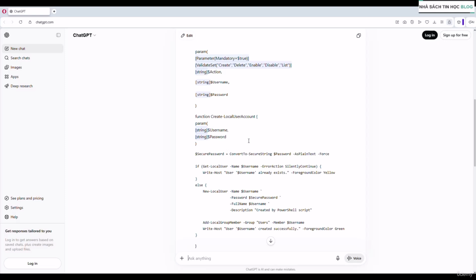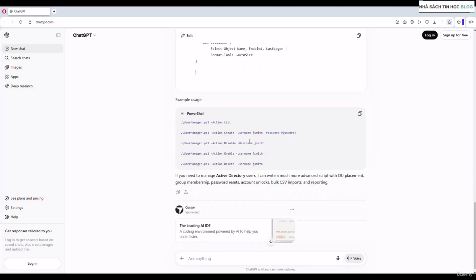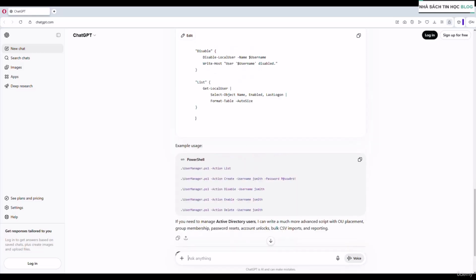Now, these are pretty extreme cases, right? But I really do want to get through to you that it's all about how you prompt AI in the long run. So again, we've got a nice script here, but it's probably not what we need. So, how do we actually prompt? Well, most people go wrong with AI scripting because they're not prompting correctly. They give it a one-liner and they wonder why the output doesn't quite fit what they need. So let's fix that. Let's talk about what good scripting looks like.